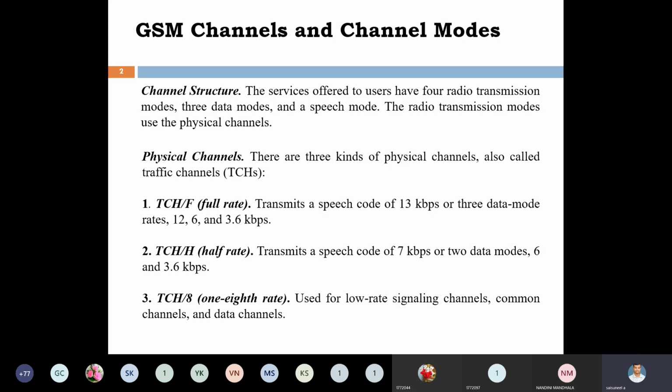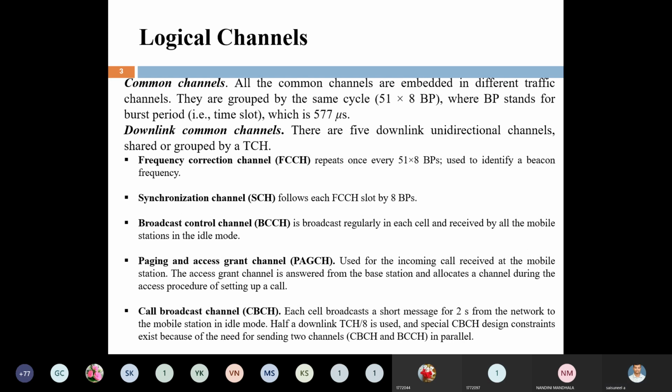The last one of the traffic channels is TCH/8, that is 1/8 rate. This is only used for low rate signaling channels, common channels and data channels, very low rate. These are the 3 types of physical channels: full rate traffic channel, half rate traffic channel, and 1/8 rate traffic channel.